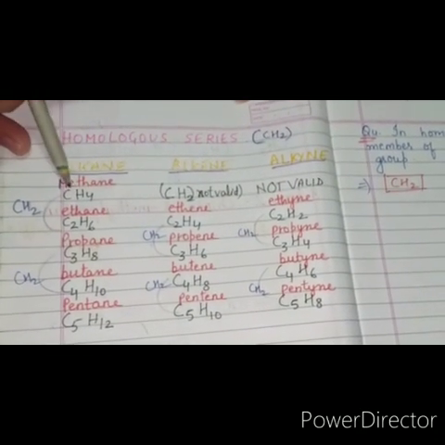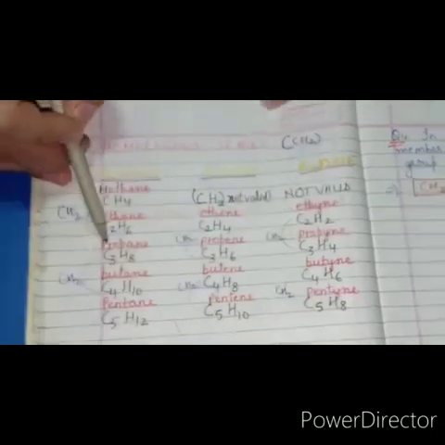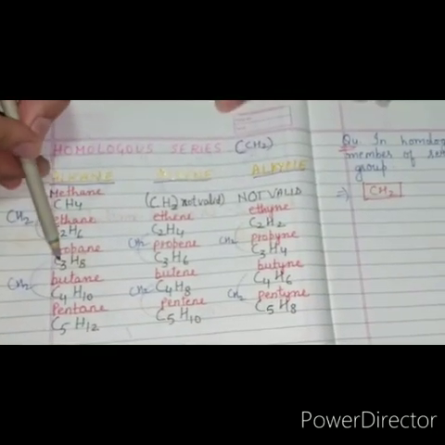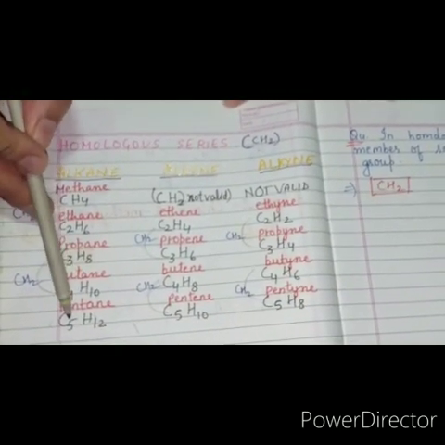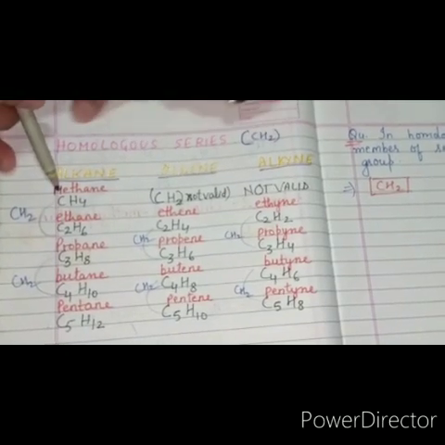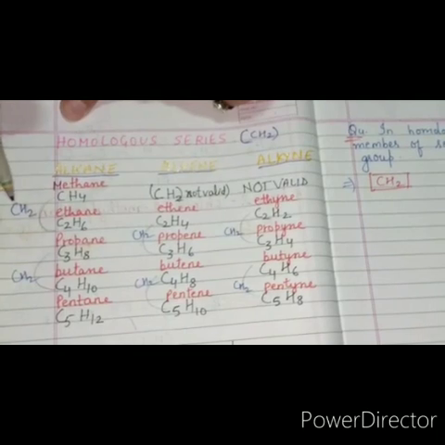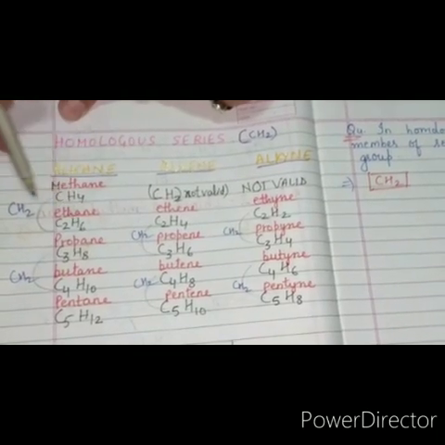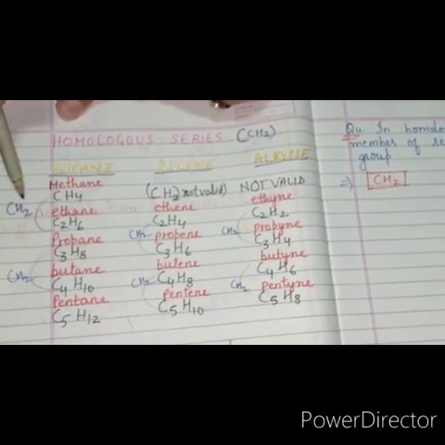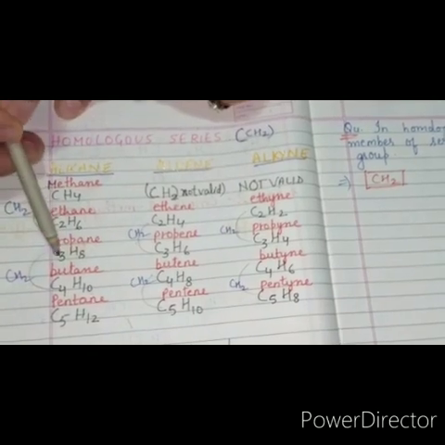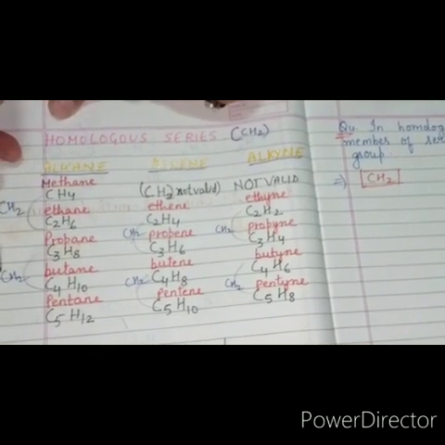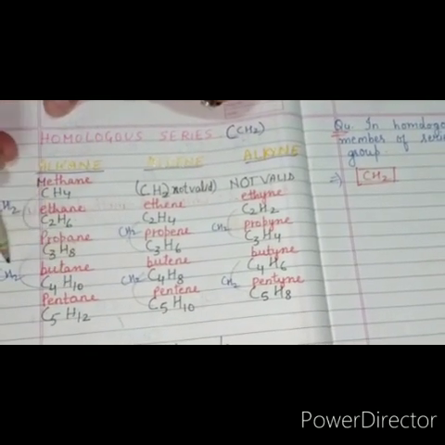Here the molecular formulas are written: CH4, C2H6, C3H8, C4H10, C5H12. If you observe while going down, there is a difference of one carbon and two hydrogens. Between C2H6 and C3H8 it is one carbon and two hydrogens, and in the same way between C3H8 and C4H10, one carbon and two hydrogens.